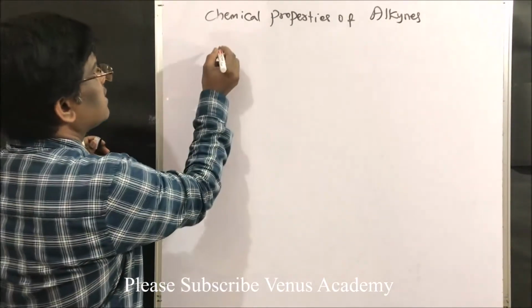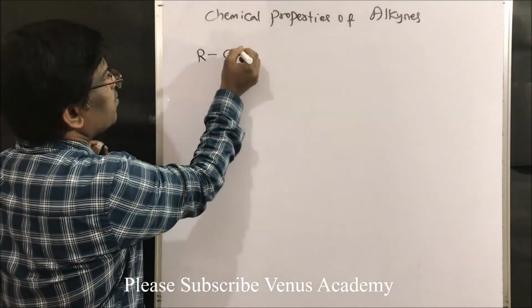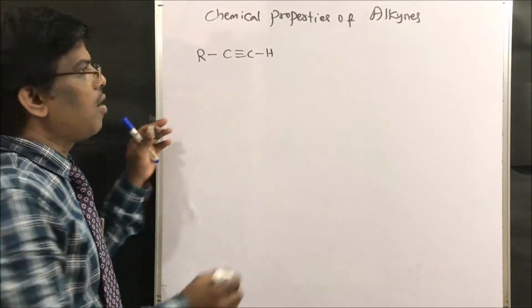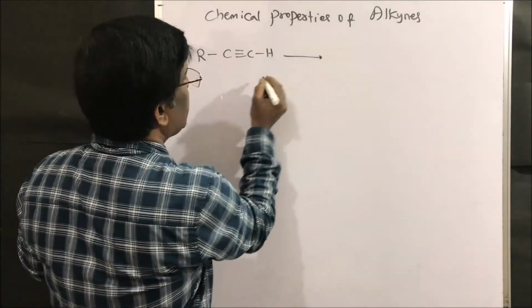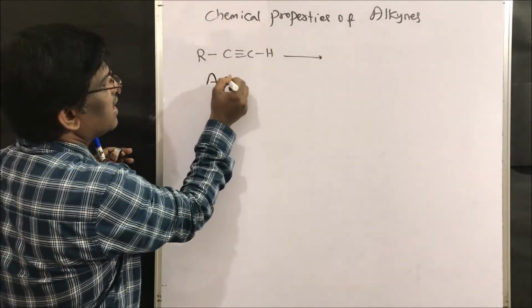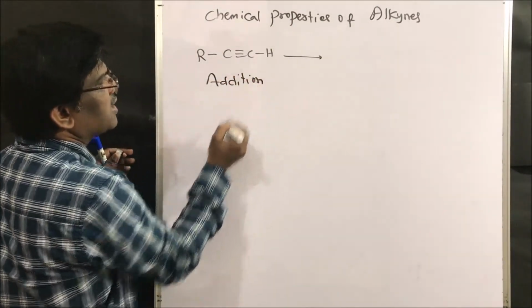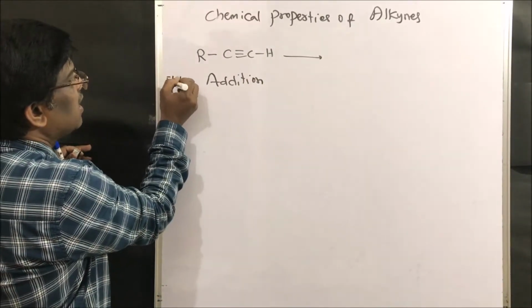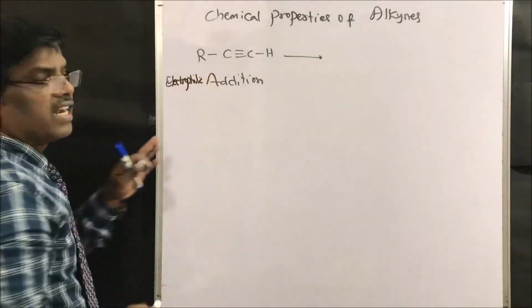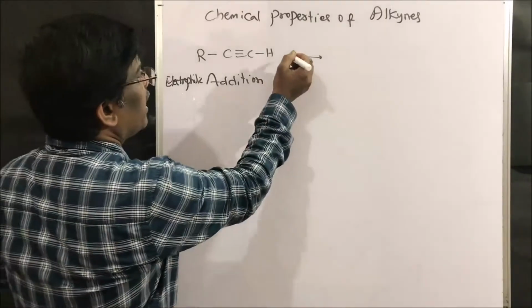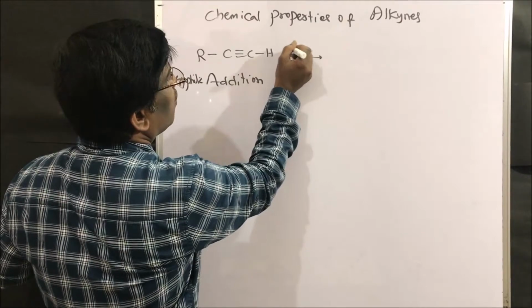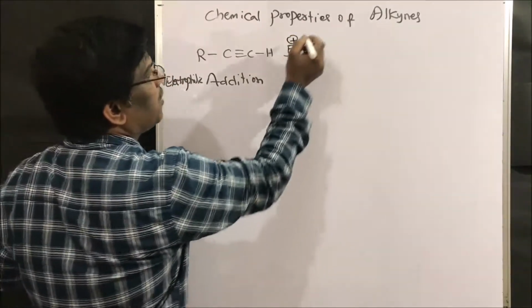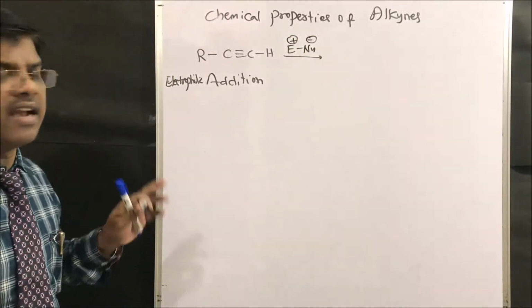Since these compounds have a C triple bond in their structure, they are unsaturated compounds and usually undergo addition reactions, especially electrophilic addition. Let us write electrophile and nucleophile: electrophile means positive charge, nucleophile means negative charge, right friends?